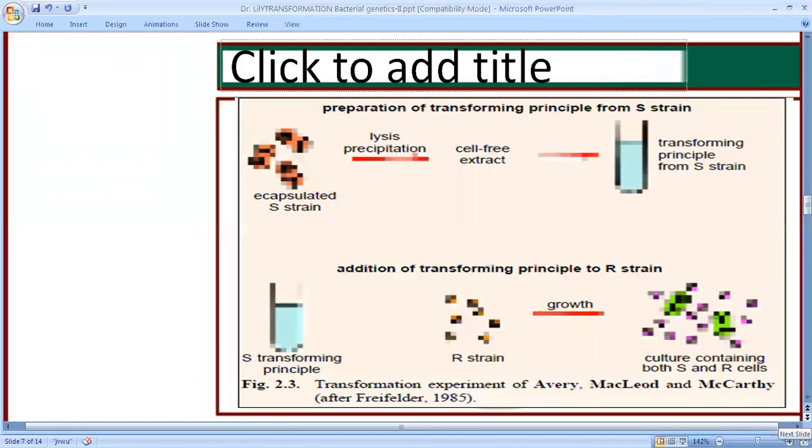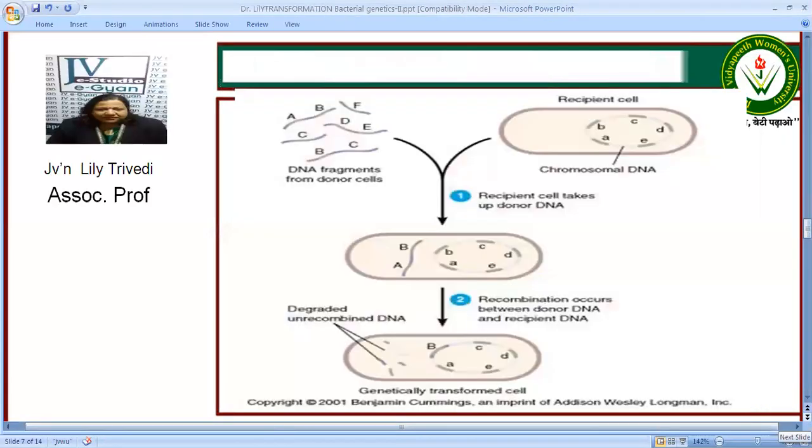There is also how it can be prepared. The transforming principle was extracted. This is the encapsulated strain. Through lysis and precipitation, the cell-free extract was obtained, which had the transforming principle from the S strain. Now, this S strain transforming principle was added to the R strain, which is non-pathogenic, and grown to obtain the culture of both S and R strain. So, this was also used by Avery, MacLeod, and McCarty.